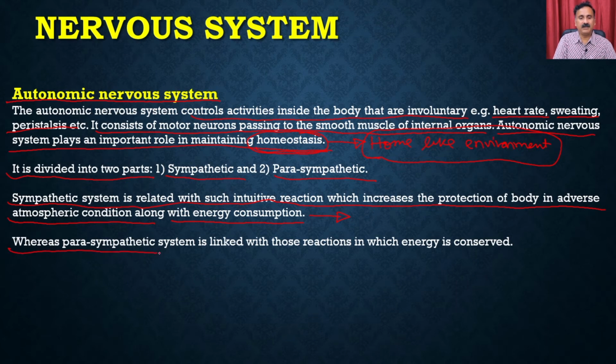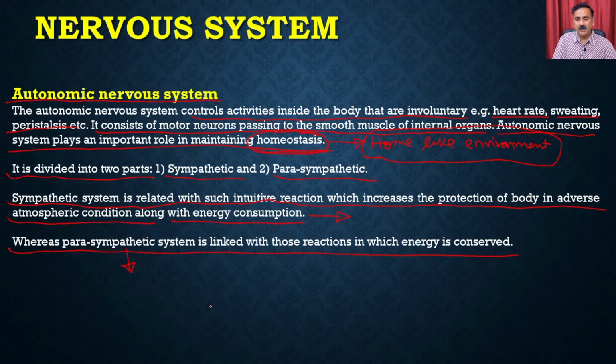Whereas the parasympathetic nervous system is linked with those reactions in which energy is conserved. So the parasympathetic nervous system handles all the activities where energy is conserved.